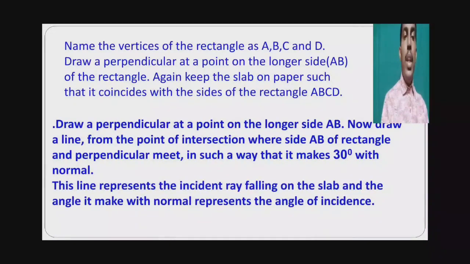This line represents the incident ray falling on the slab. A ray which makes 30 degrees with the normal represents the incident ray falling on the slab, and the angle it makes with the normal represents the angle of incidence. Here the angle of incidence is 30 degrees. Start this experiment with 30 degrees.